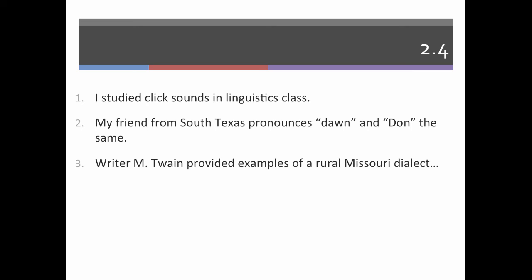In number 3, we have examples of a rural Missouri dialect. So what kind of examples? Examples of a math problem? Examples of a success story? No, examples of a rural Missouri dialect. So again, here the prepositional phrase is telling us what kind of examples we're talking about. And because it's answering what kind, then it must be adjectival.